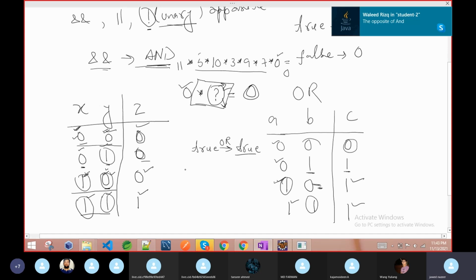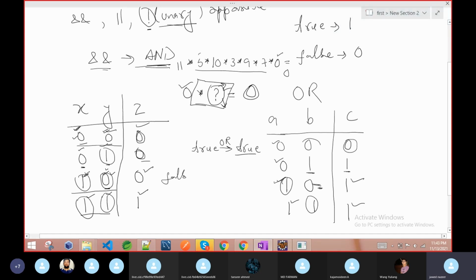Yes, opposite of AND. In AND, as I said, if the first condition is false, then no need to check the second, because the result is ultimately false. So these are a few things you can check in the AND and OR operations.